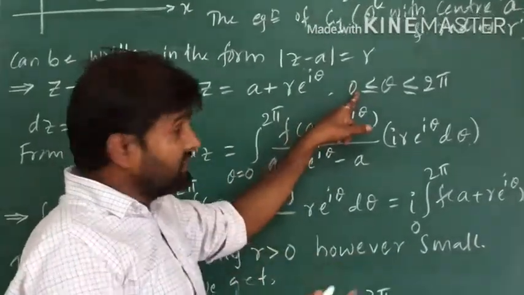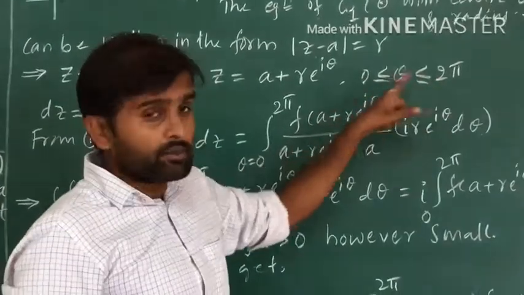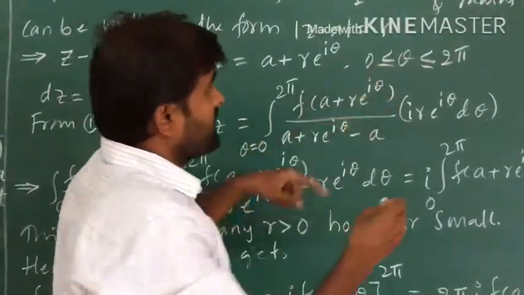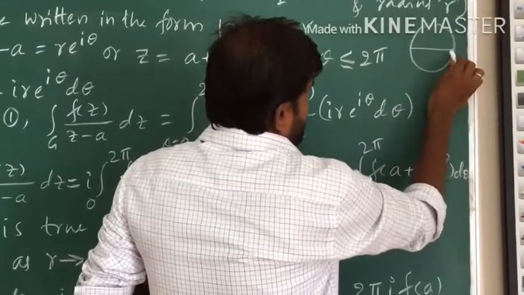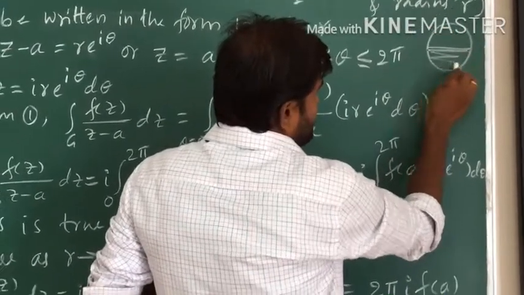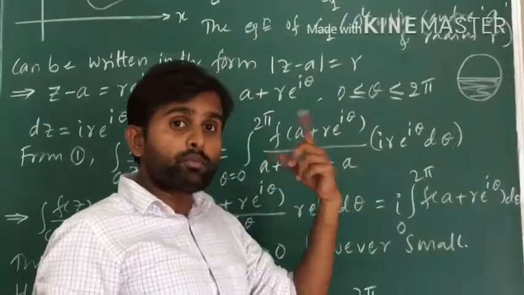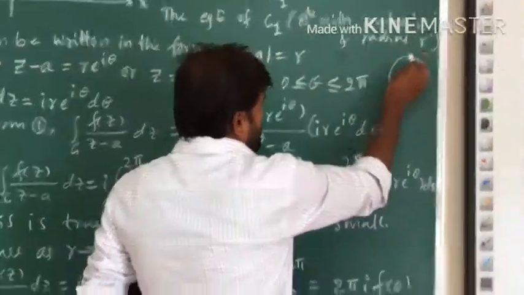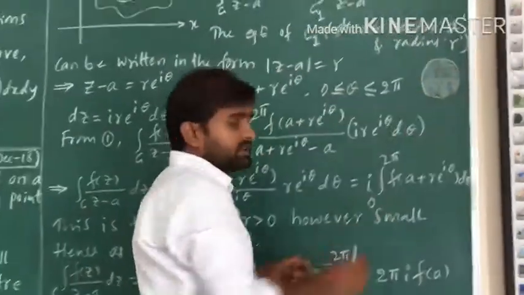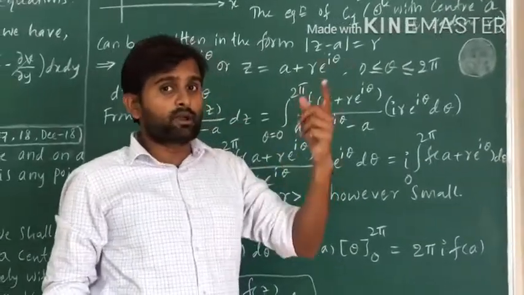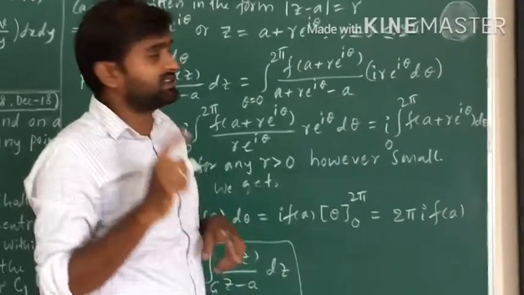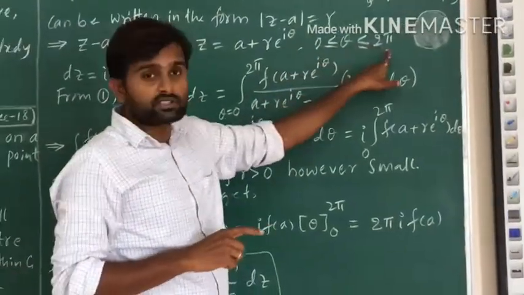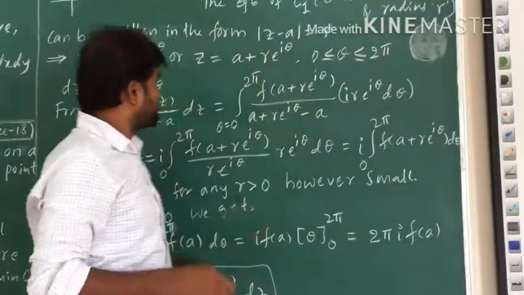For a circle, theta ranges from 0 to 2 pi; for only a half region it would be 0 to pi. Usually we take 0 to 2 pi, because the whole circle is 360 degrees, which is 2 pi.